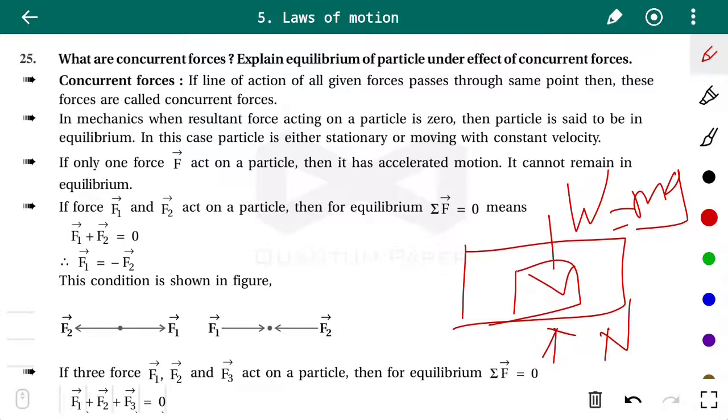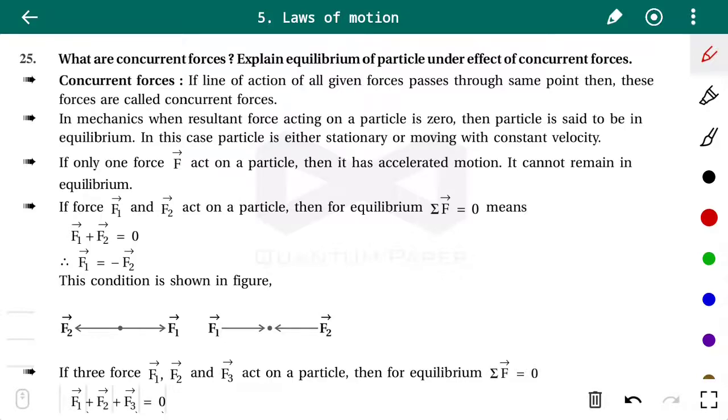These two forces are equal in magnitude and opposite, so the resultant force is zero, and so the book is stationary, so it is said to be in equilibrium. In the same way, if it is moving with constant velocity, in that case also it is said to be in equilibrium. So if only one force acts on the particle, then it has accelerated motion. It cannot remain in equilibrium.